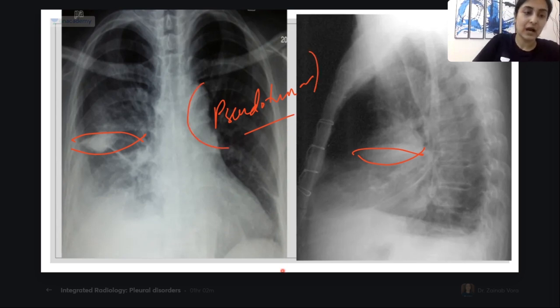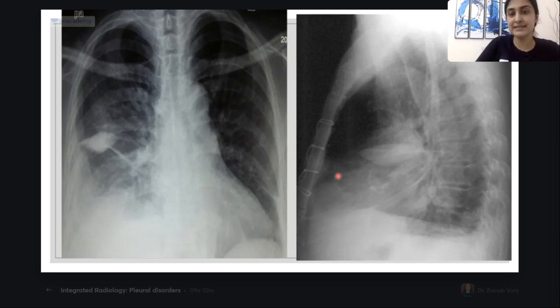All right. How will the oblique fissure pass, guys? It will start from which vertebral level and go anteriorly? It will start from the D4, D5 level. So remember, this is the location of the oblique fissure. All right, shall we stop here?